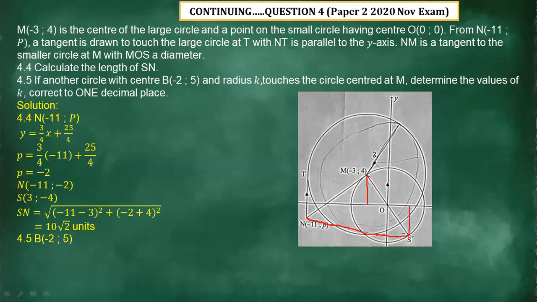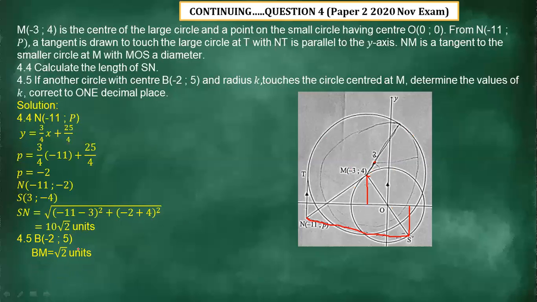That is the center of another circle that touches the circle centered at M. So there is a circle somewhere here, and it touches the bigger one. We don't know where, but we can calculate the distance from the center M to the center B.